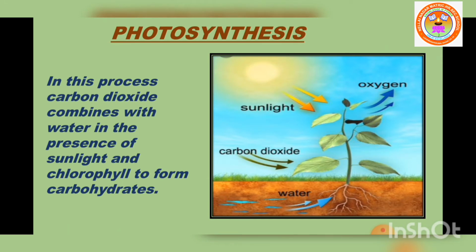In this process, carbon dioxide combines with water in the presence of sunlight and chlorophyll to form carbohydrate. During this process, oxygen is released as a byproduct. So this is the definition of photosynthesis.